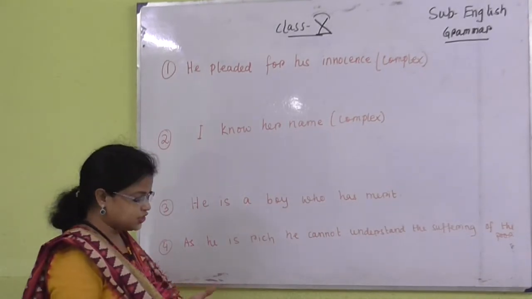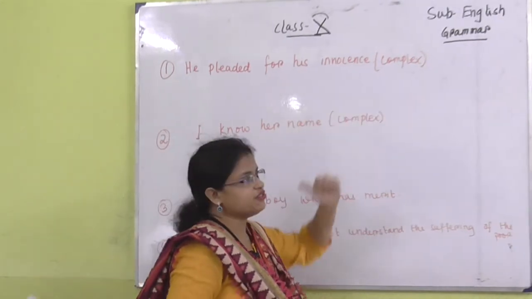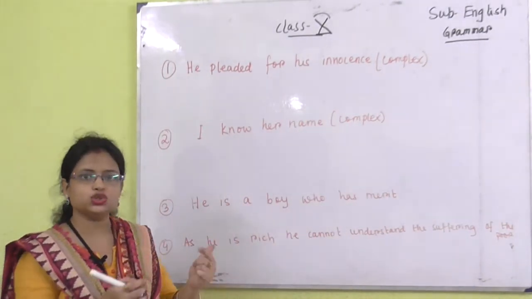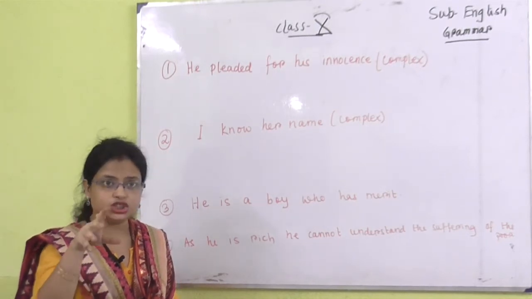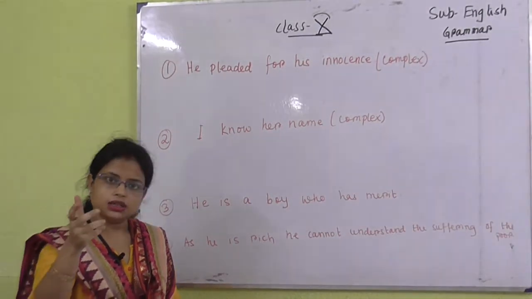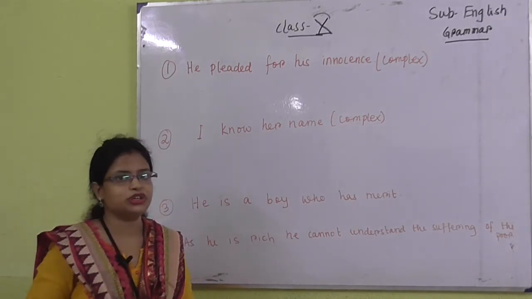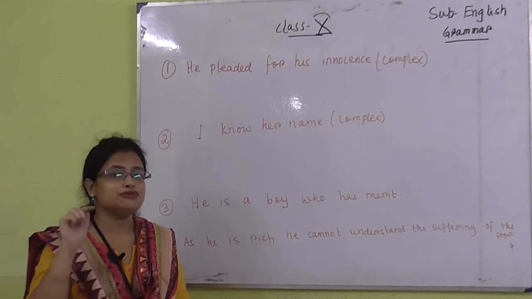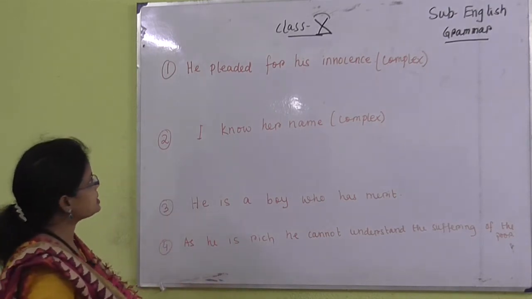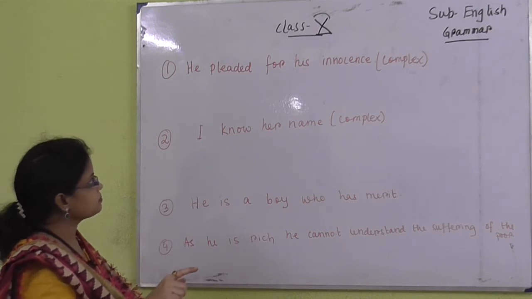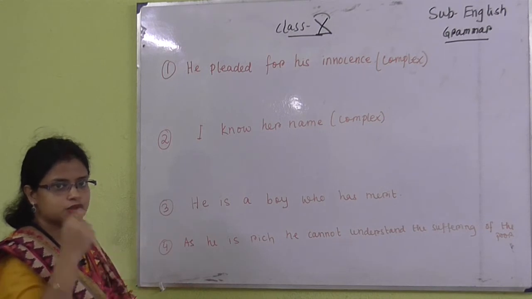It is written in the simple sentence, and here in the bracket it is given that you have to transform it into a complex sentence. That means you have to use words like who, which, what, that, although, though. You only have to keep in mind which word fits in the sentence. He pleaded that he is innocent or he was innocent.